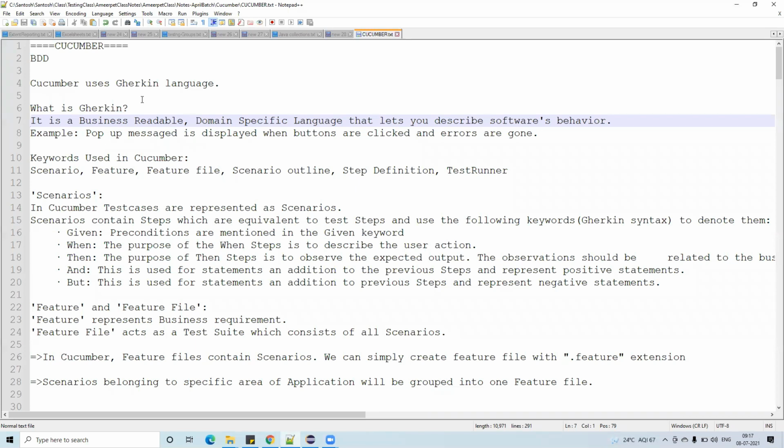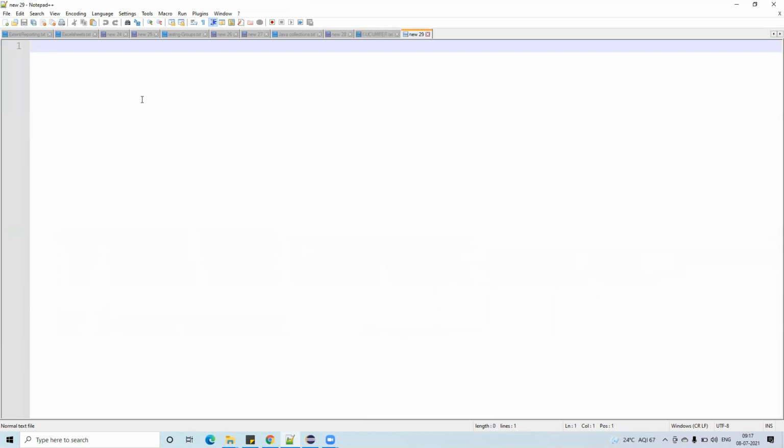What we did actually: open the browser, navigate to automationpractice.com. Next step, click on the sign in link. Third step, enter the username and password. So I have provided username and password. Similar words we have to use in the Gherkin language. You will come to know that. We have to use similar words, same like that. I'll show you otherwise. In cucumber, we have to use it like this.